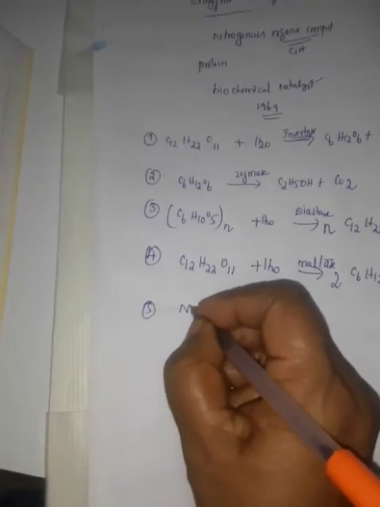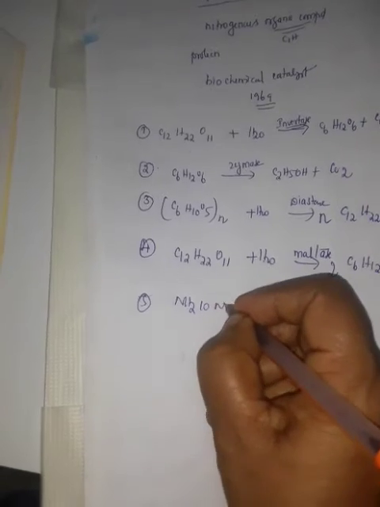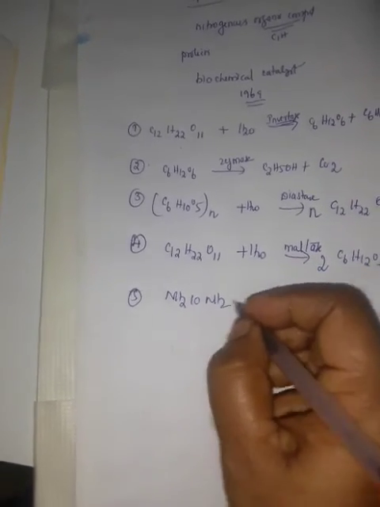Next, decomposition of urea, formula NH2CONH2, with 2 amine groups. On hydrolysis, in the presence of an enzyme urease, it forms ammonia and carbon dioxide. Decomposition of urea into ammonia and carbon dioxide in the presence of the enzyme urease.